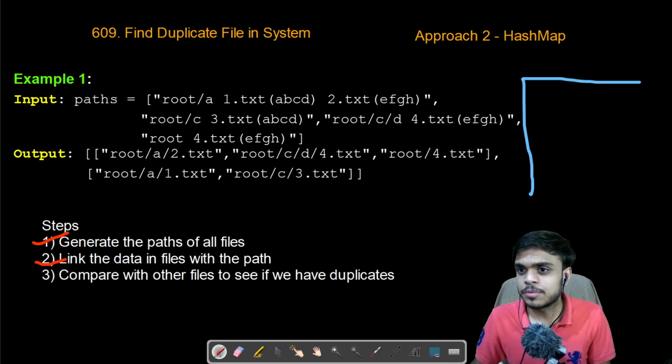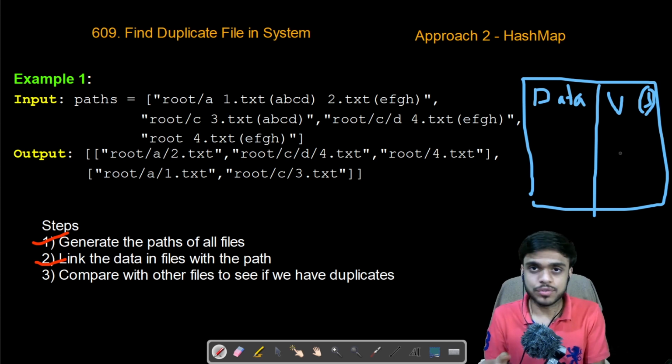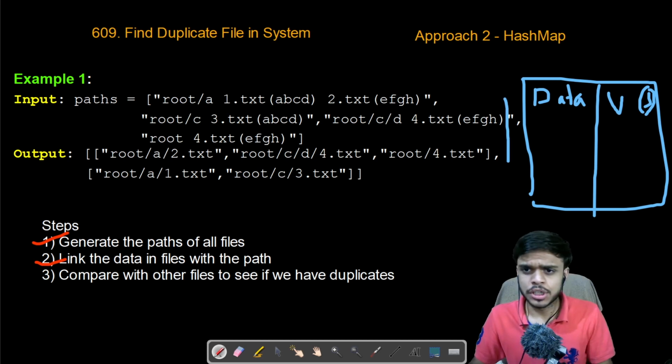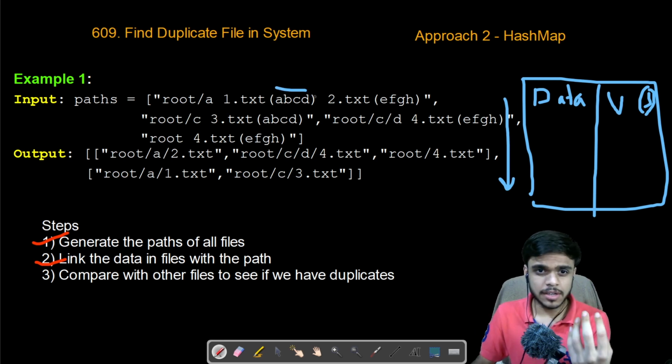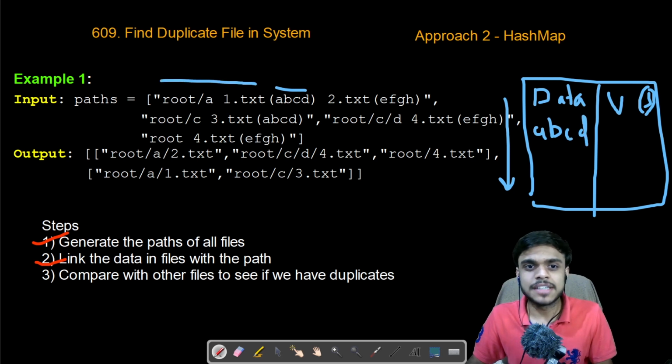So we'll create a hash map with the key being the contents of the file. This would be the key of the hash map, and the value would contain a vector of strings. This vector of strings would have the paths of that particular content file. While filling the data in this hash map, for the current element that we are iterating in the paths, we check if the content, for example abcd, is already present in the hash map. If it is, we just append the path to the vector.